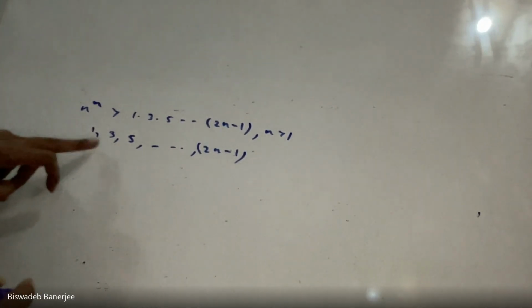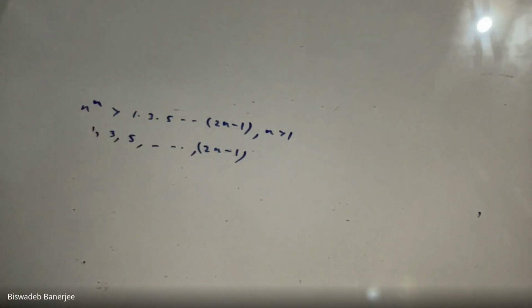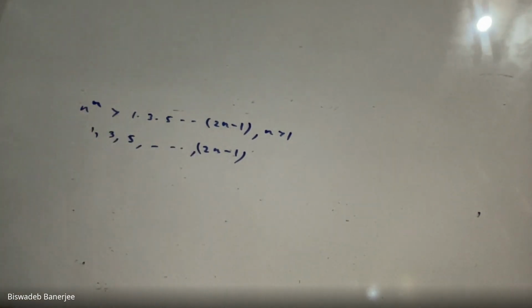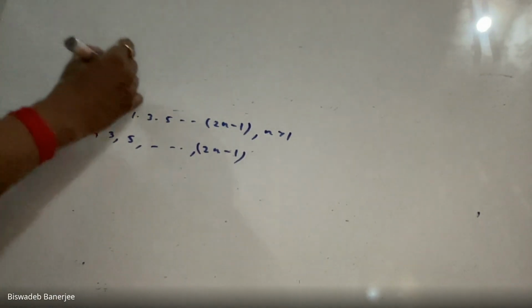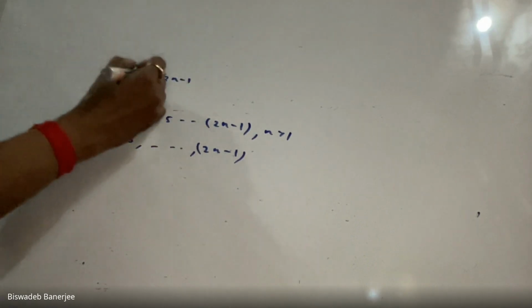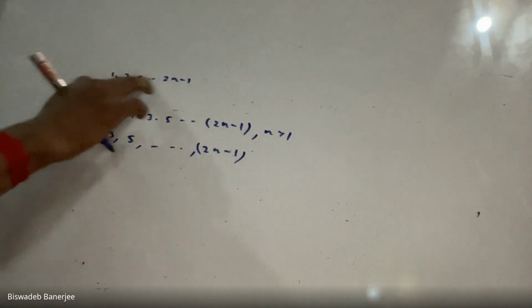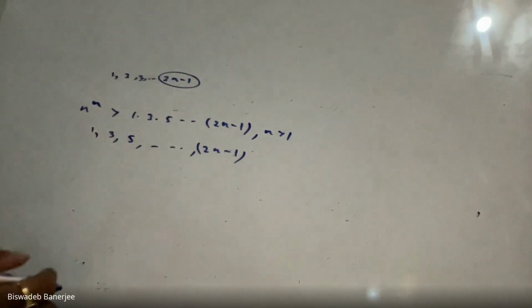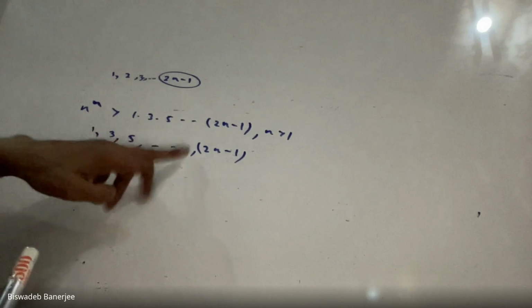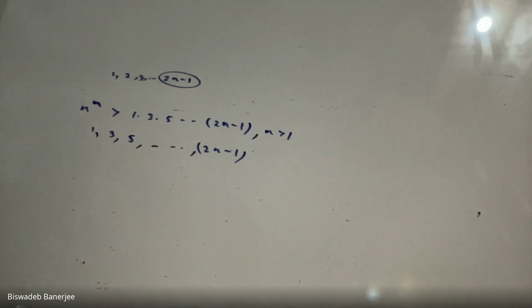Now see that these are odd numbers. How many odd numbers are there? We know that 1, 2, up to 2n minus 1, there are 1, 2, 3, dot dot dot, so 2n minus 1 observations. But you can see that even numbers are missing here. These are only odd numbers. So how many numbers are there?